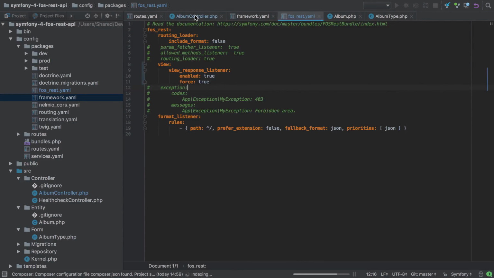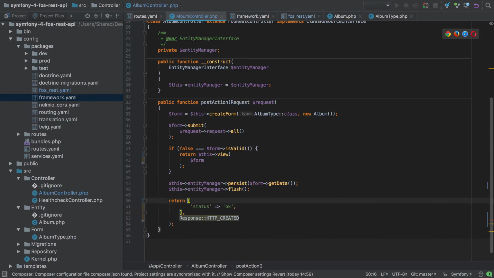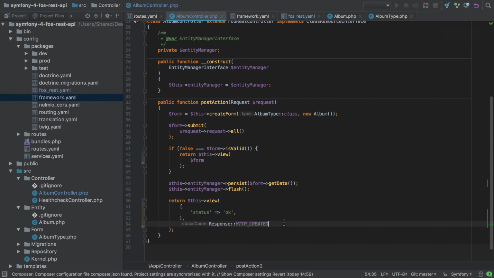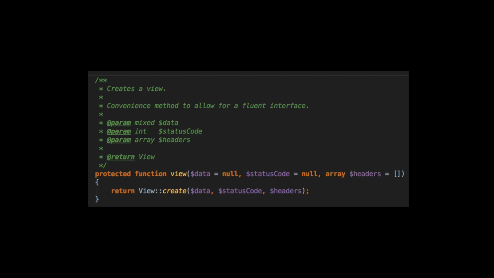And that's because we're expecting to get back a 201 or a created status code, and instead we're getting back a 200, a status OK. So for me, I prefer to work with this view approach. The nice part being that the view method call takes the optional second and third arguments, the second argument being the status code, and the third argument being any headers that you need to set.